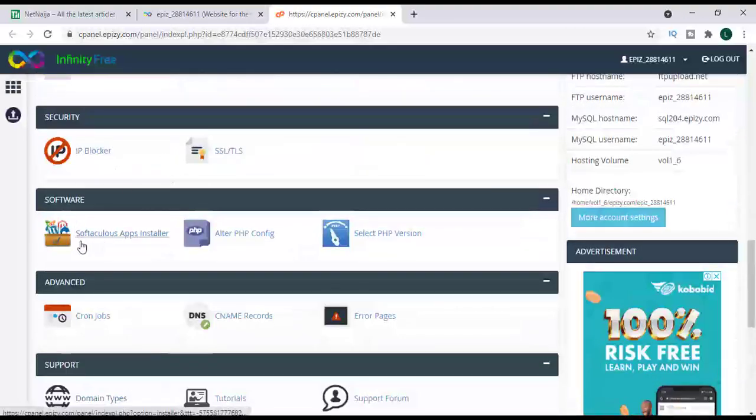You will click on this software. You will see the WordPress icon, which is Software Plus App Installer. Now click on it and it will take you to the next page to install the WordPress.